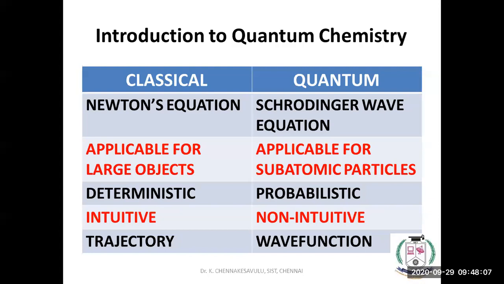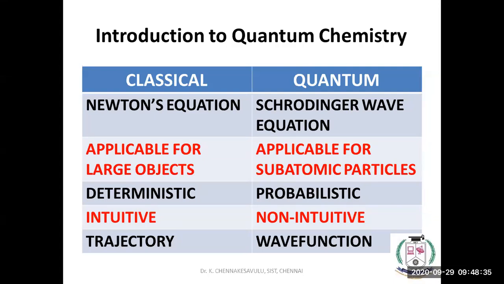Classical mechanics is applicable for larger objects. Quantum mechanics is applicable for subatomic particles. Classical mechanics is a deterministic approach, and quantum chemistry is a probabilistic approach. You might have already known the psi square, might be in your plus one, plus two you might have read.